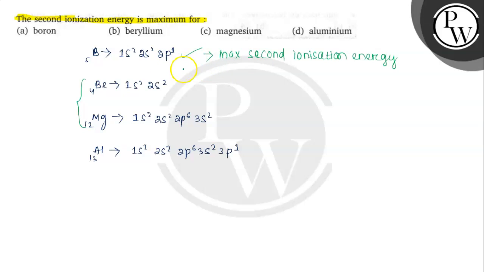Because its size is also small, and we need more energy to remove another electron from the s subshell, which is near the nucleus. So the correct answer will be boron. That is option A is the correct answer.